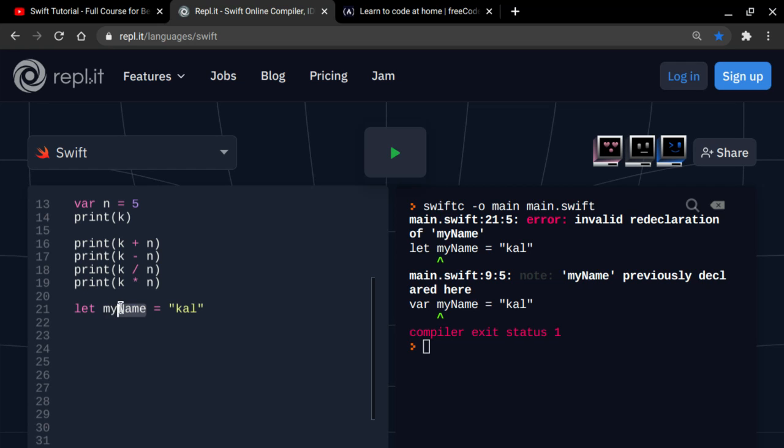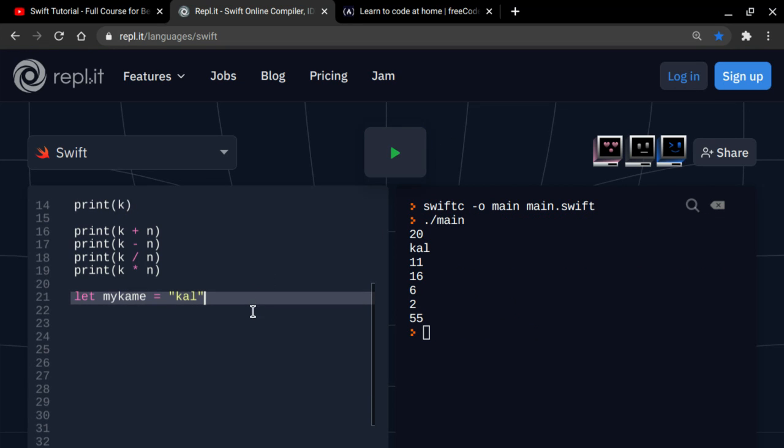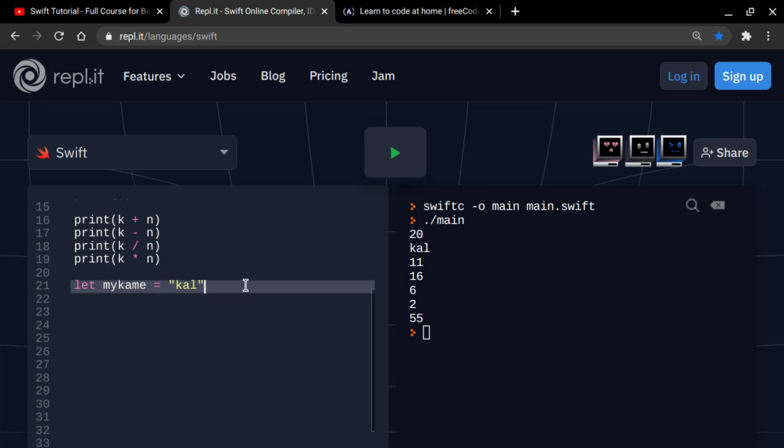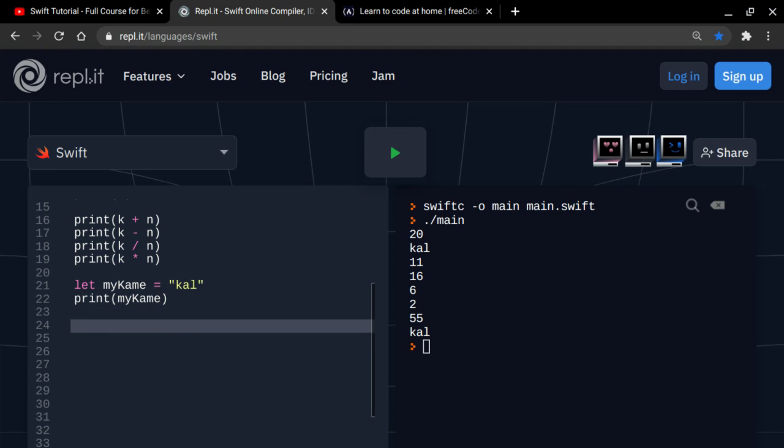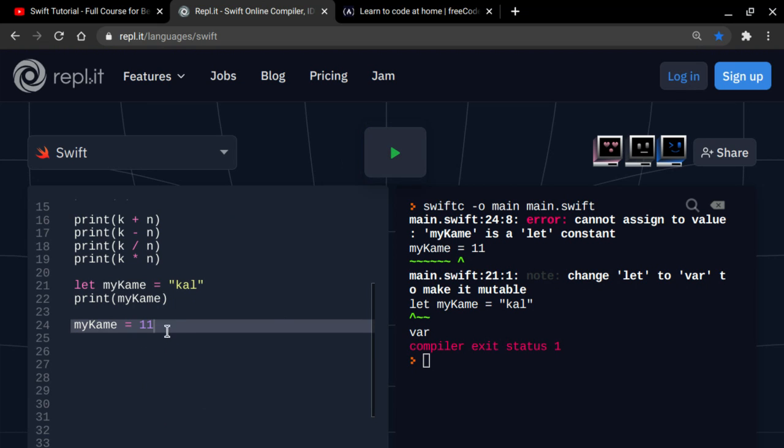So I'm going to change it to something like my cam. So let my cam equals call, right? If I say print my cam, it's going to give me call. But what if I say my cam equals 11? Syntax error. The reason is because you can't reassign let.